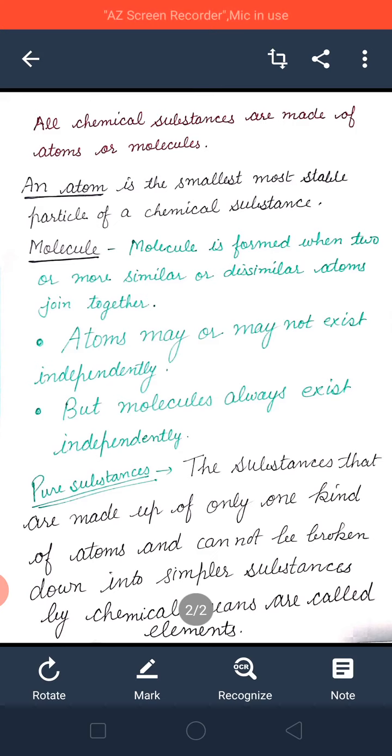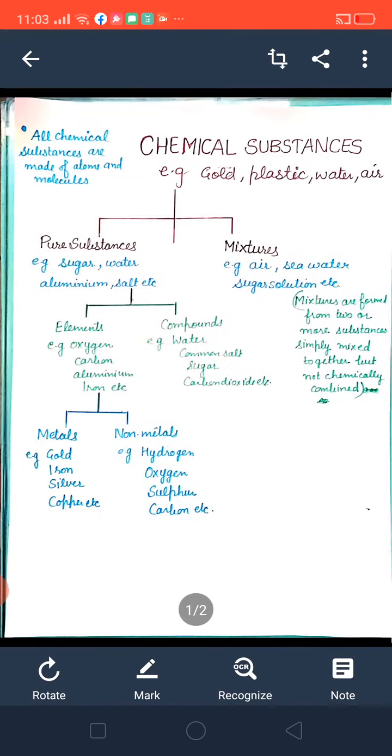Okay, then it means whatever substances are nearby us, they are all mostly chemical substances, and chemical substances can be divided into pure substances or mixtures.